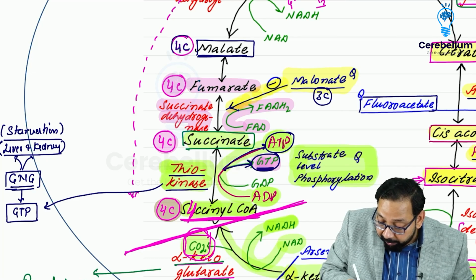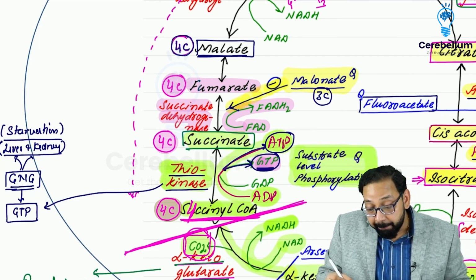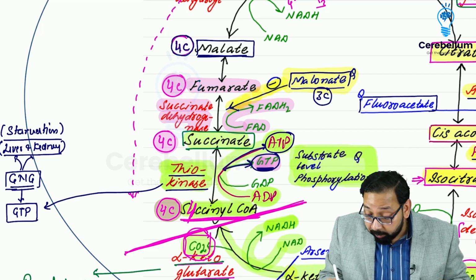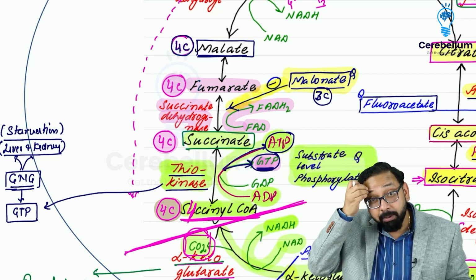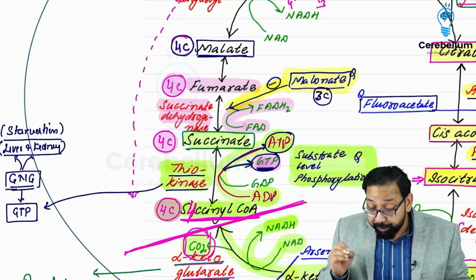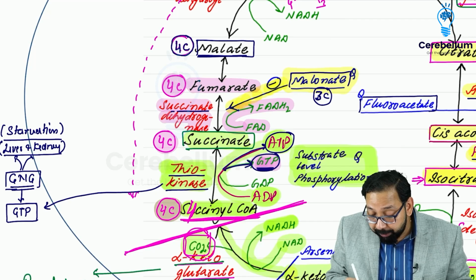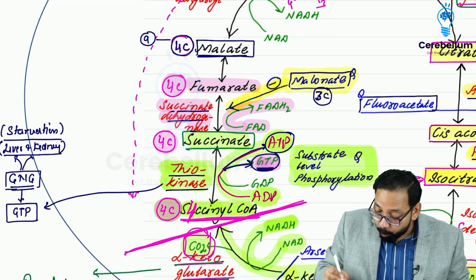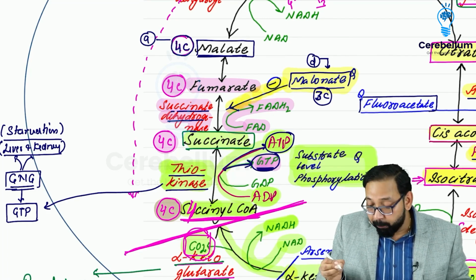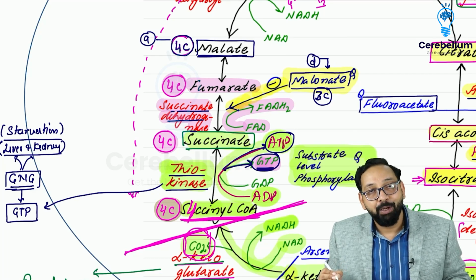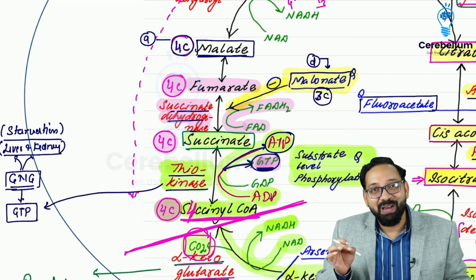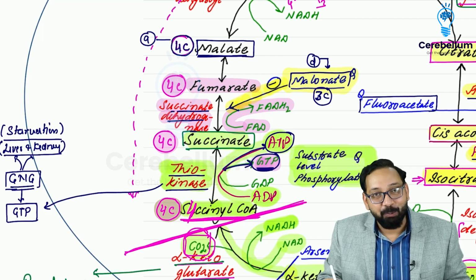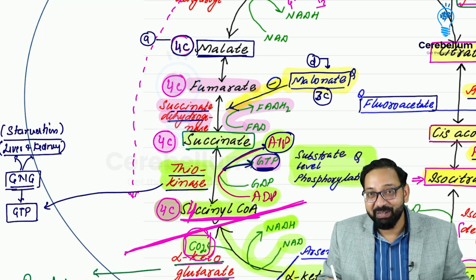Now you understand why I repeated multiple times. Yes, malate is having 4 carbon. Malonate is having 3 carbon. So question is asked: succinate dehydrogenase is inhibited by option A, malate; option D, malonate. We are so preoccupied with M. As we see M, we mark malate. No. Read the question complete. Yes, and you will find malonate in the option in the last. They know that you may commit mistake.